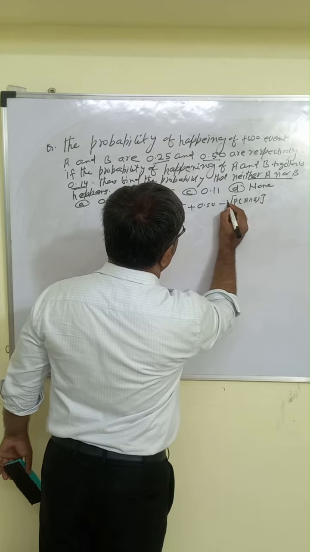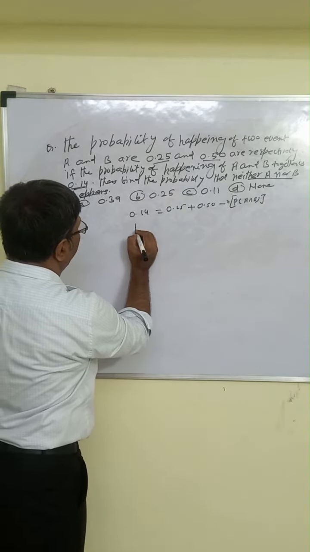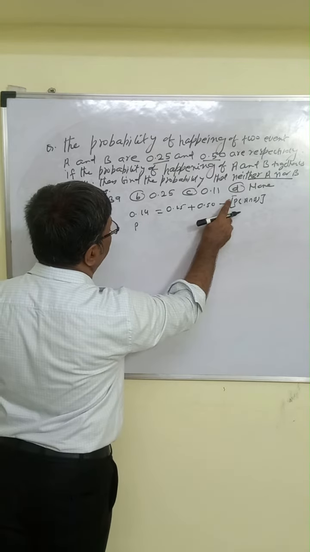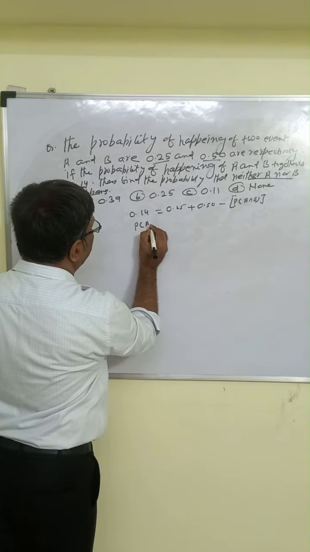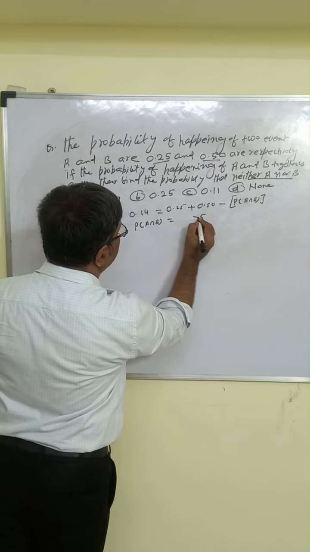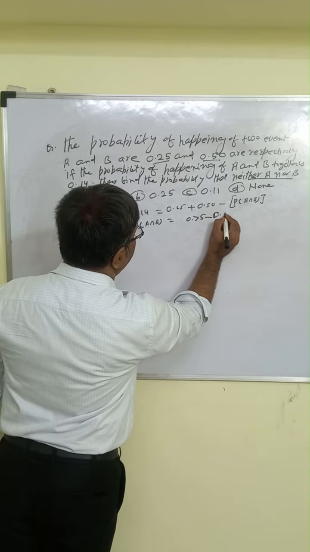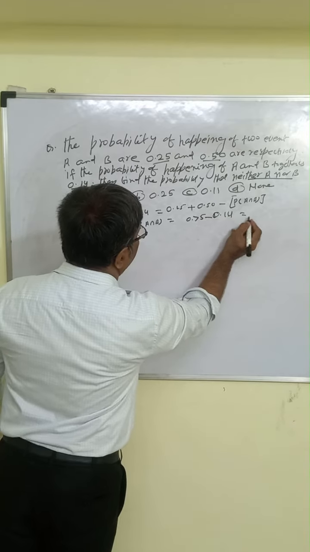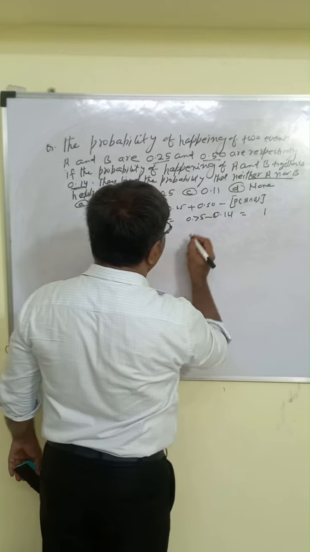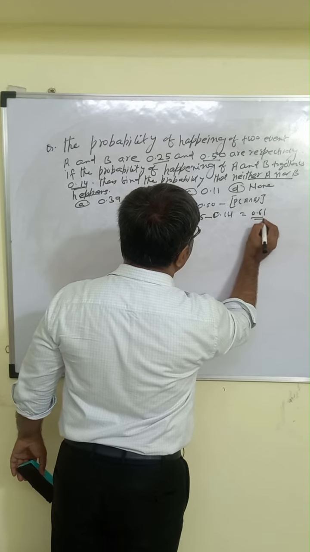It is not given. So this is 0.14. So we can find probability of A intersection B. So how much? This is 5, this is 7. So 0.75 and this is minus 0.14. So 5 minus 4, 1, 7 minus 1, 6. So this is what? 0.61.